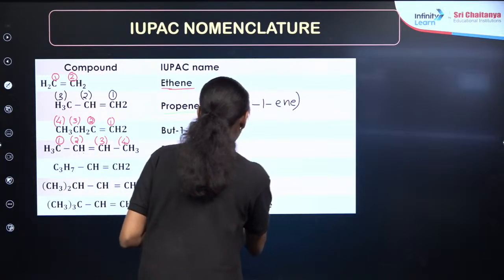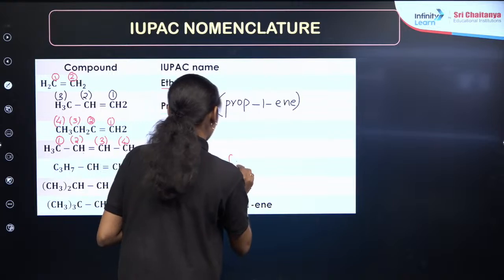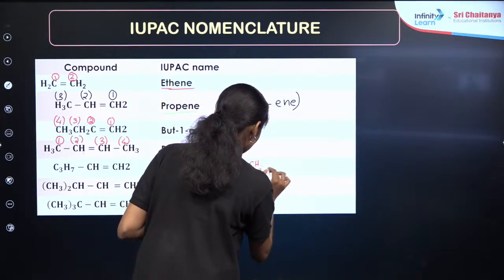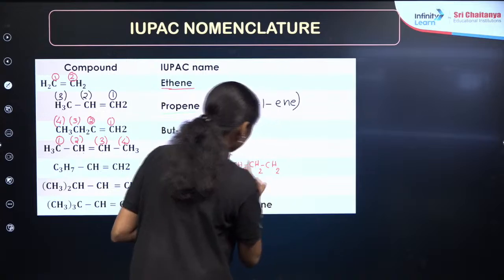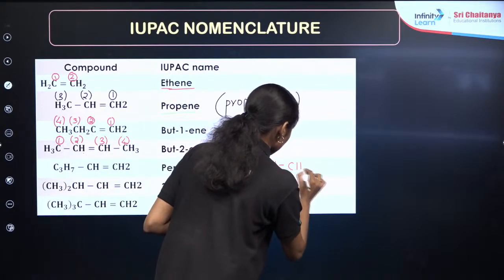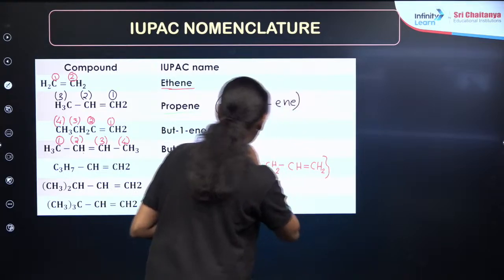Now try to find out the IUPAC name of this particular compound. It is given as C3H7, right? So it will be CH3, CH2, CH2, right? Then CH double bond CH2. This will be the expanded structural formula of this particular compound, right?